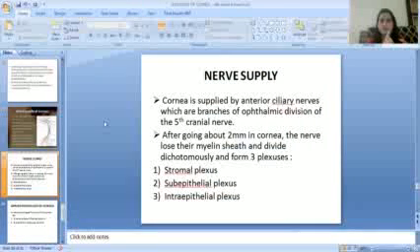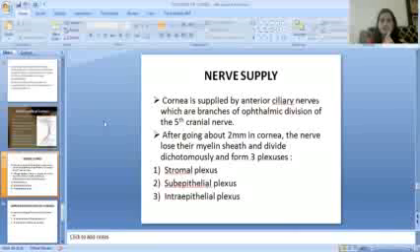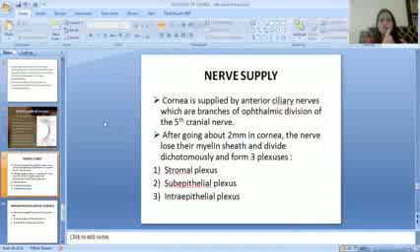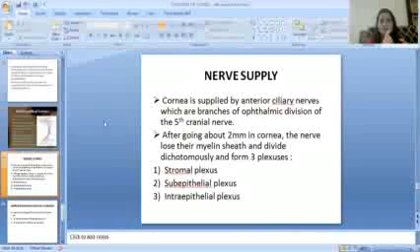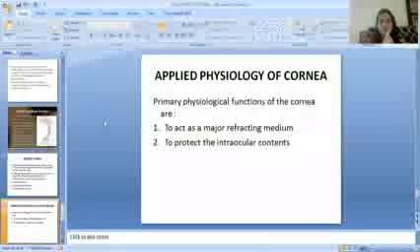Then the nerve supply of the cornea. The cornea is supplied by the anterior ciliary nerves, which are branches of the ophthalmic division of the fifth cranial nerve. After going about 2 mm in the cornea, the nerves lose their myelin sheath and divide dichotomously and form three plexuses: stromal plexus, subepithelial plexus, and intraepithelial plexus.